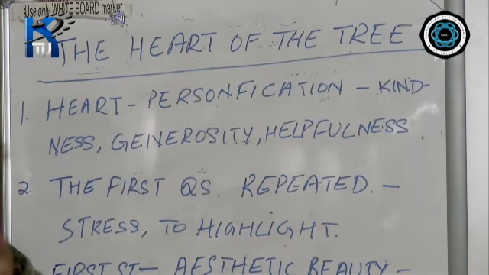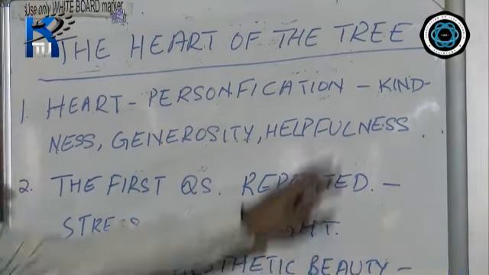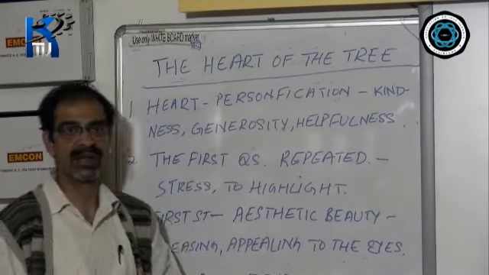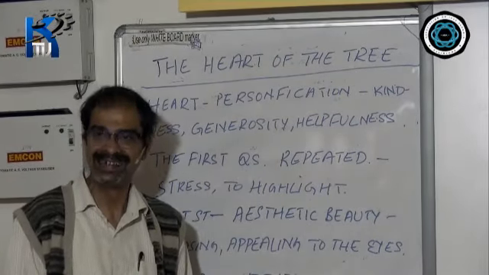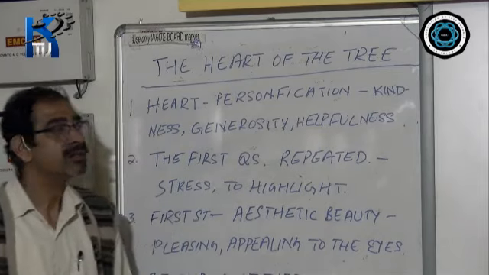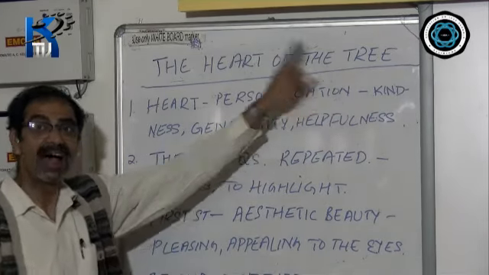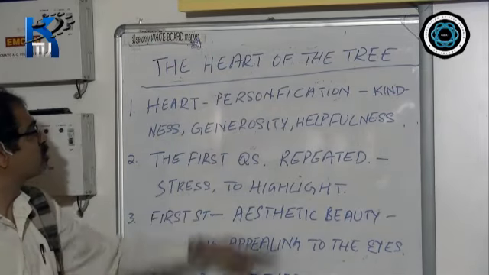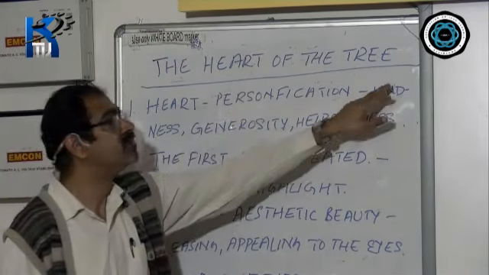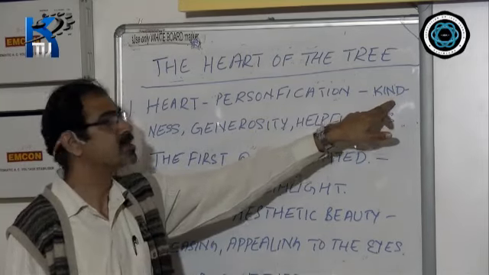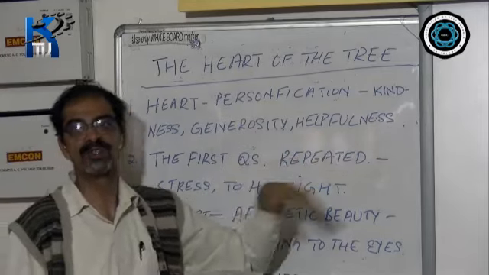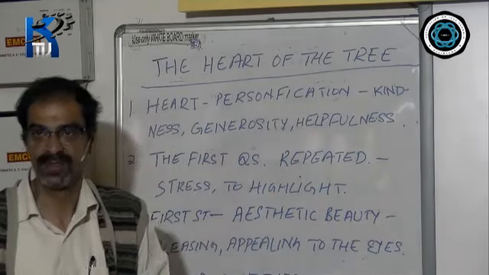You know, softer emotions are there in the heart, like kindness, generosity, helpfulness, softness, tenderness. The tree, imagine, has a heart, and the tree's heart is also filled with these softer emotions like kindness, generosity, helpfulness, tenderness, and softness.